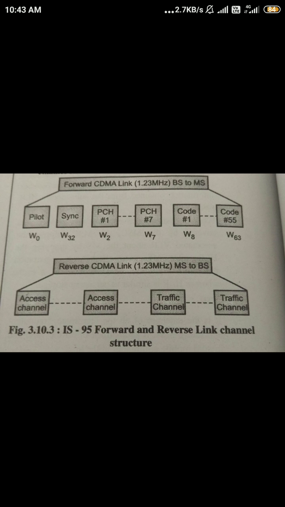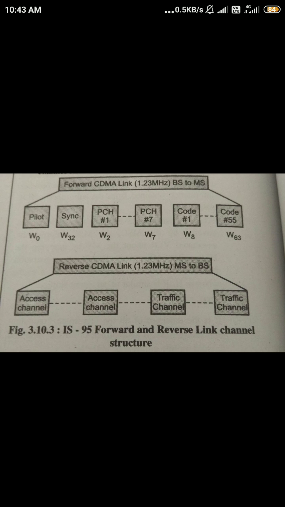If any handoff mechanism is necessary, in that case we have to indicate the corresponding handoff indication. So for that purpose, handoff direction messages are transmitted. Then data burst message, then mobile registration message. So before call generation or call connection, we have to register the mobile into the corresponding network. So the mobile registration message is first of all transmitted with the help of this forward traffic channel.